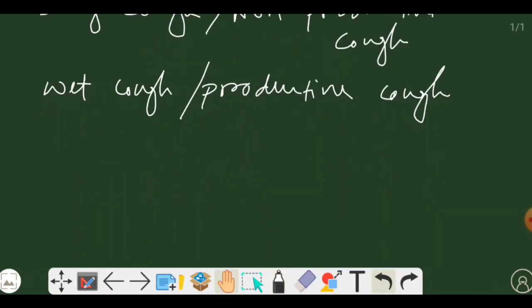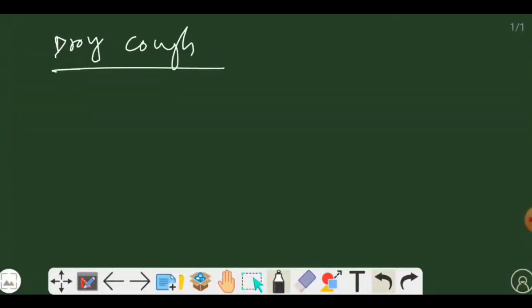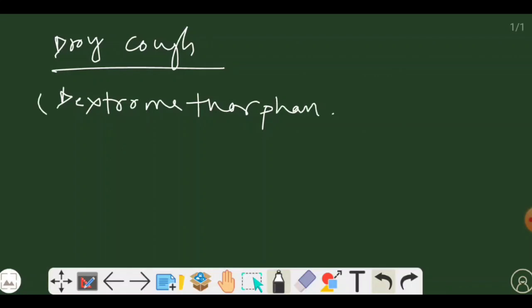Now, what is dry cough? Dry cough is that cough in which mucous secretion is not occurring, and wet cough is where mucous secretion is occurring. Let's first talk about dry cough. If you are treating dry cough, the one component that should be present in your cough syrup is dextromethorphan. D for dextromethorphan, D for dry cough.